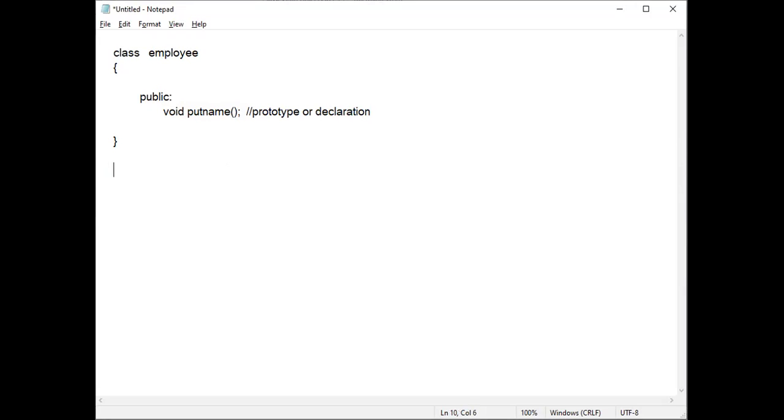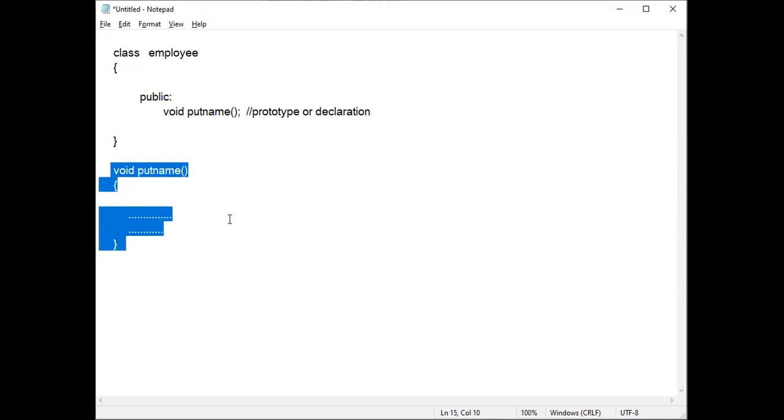Another way of writing a function is, for this same function, don't put the semicolon in the first line. Start with the opening brace, then write some code inside this, one or two lines, then close this, just like how you write the main function.